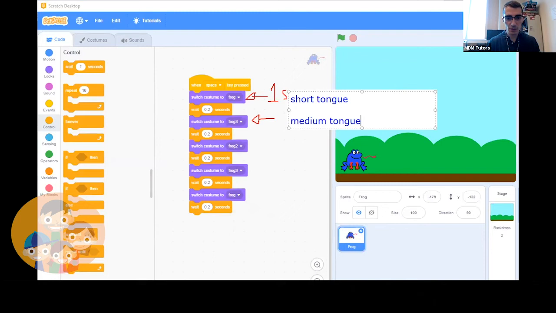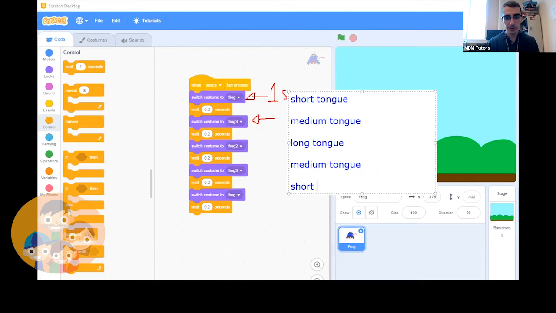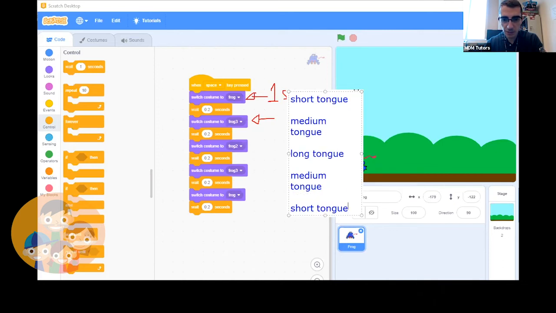Then it's going to go long tongue. Then it's going to go medium tongue. And finally, it'll go back to short tongue. Okay, and I will keep this here, just move it over a little bit.